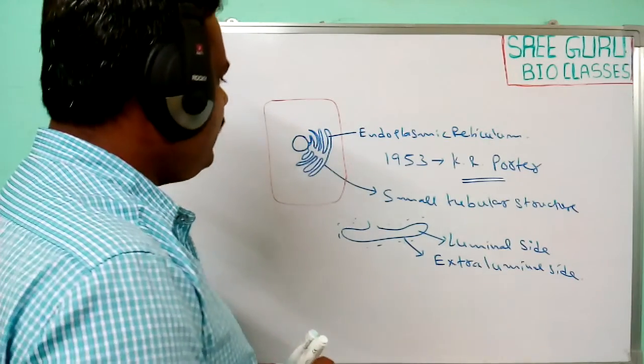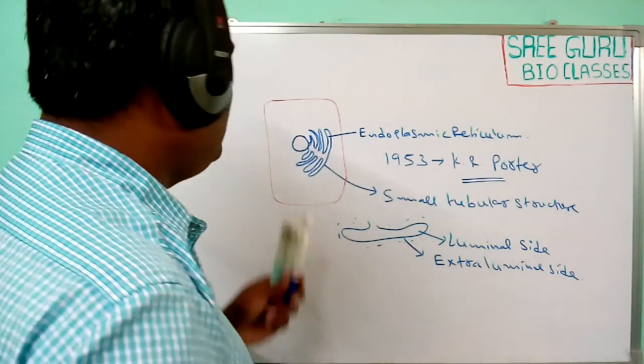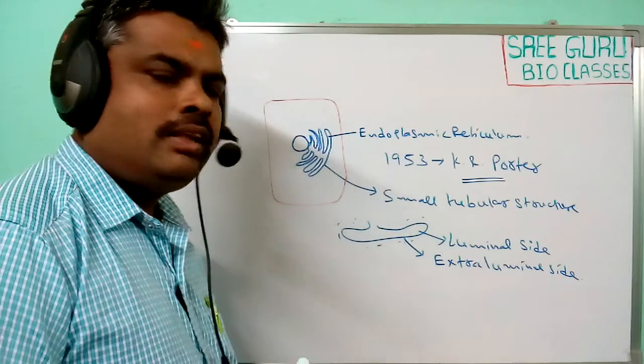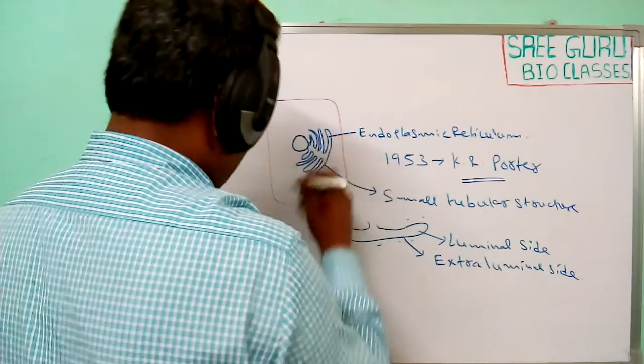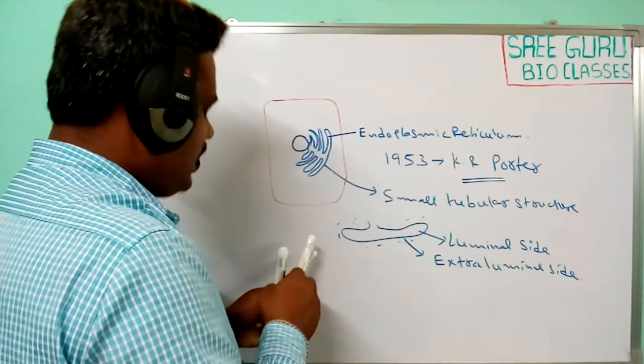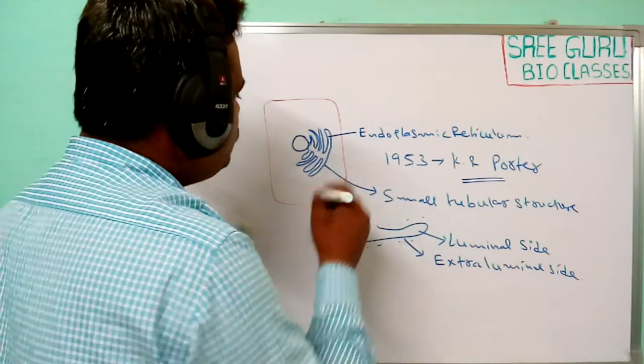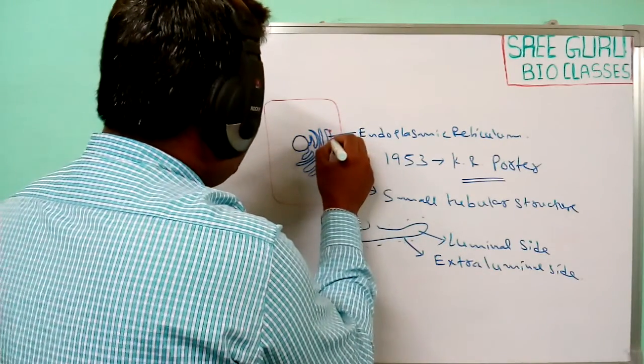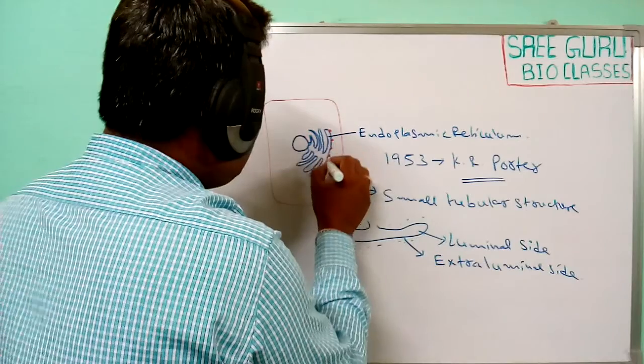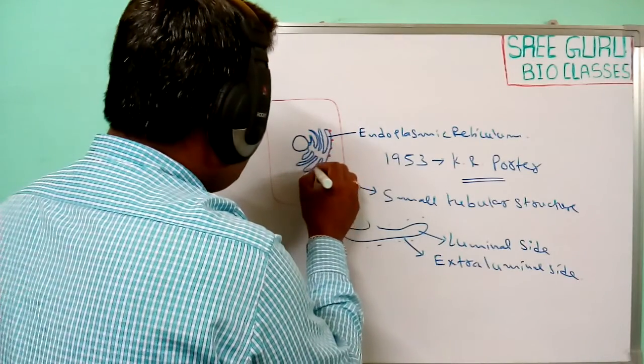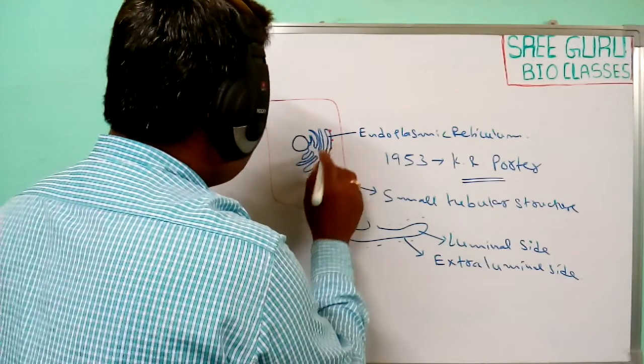Next, another important feature observed in the endoplasmic reticulum. In some parts of the endoplasmic reticulum, ribosomes are attached to the external surface or walls.